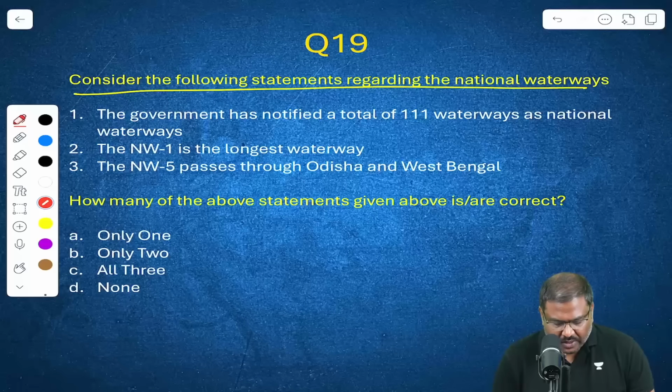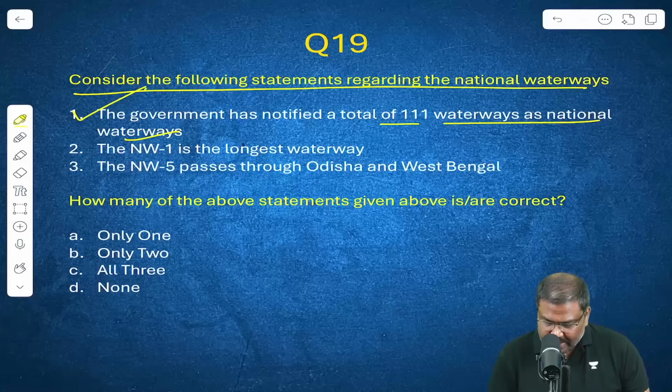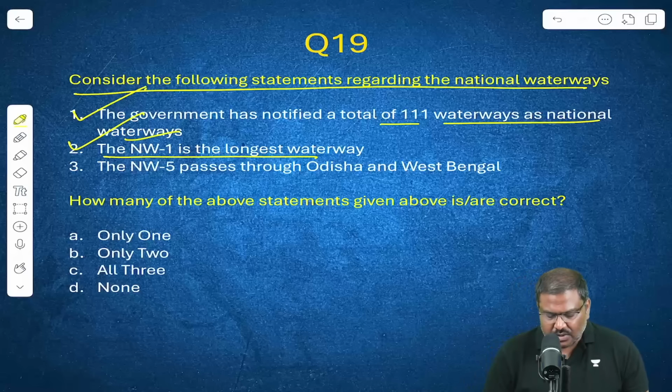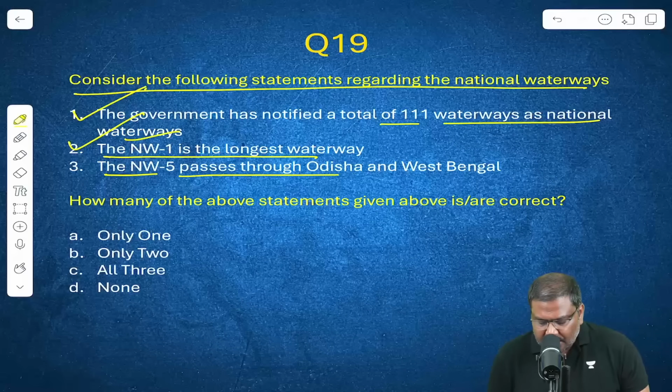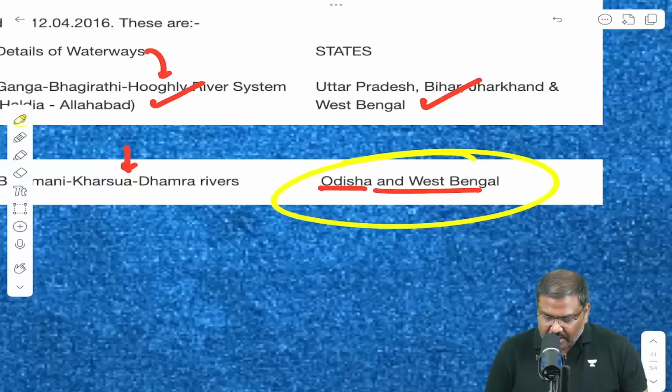The government has notified 111 waterways as national waterways. Yes, that is true. NW1 is the longest waterway. Yes, that is also true. NW5 passes through Odisha and West Bengal. Please have a look at this. Odisha and West Bengal.